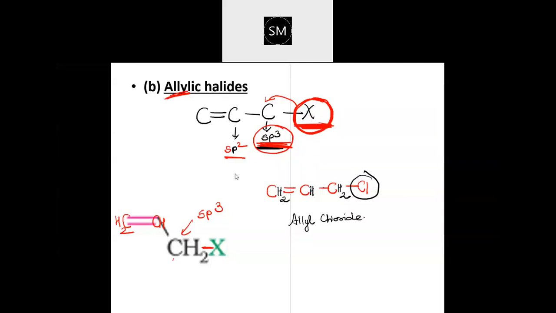Later on, again, I will ask you, so then you will be able to remember it in a better way. Just write down one example below this. Allyl chloride is Cl, then CH2, CH double bond, CH2.